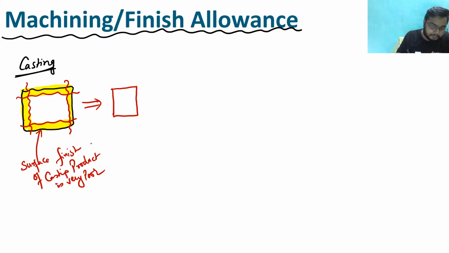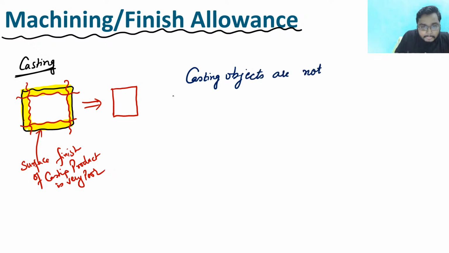So see here, casting objects are not having a smooth surface finish, right?